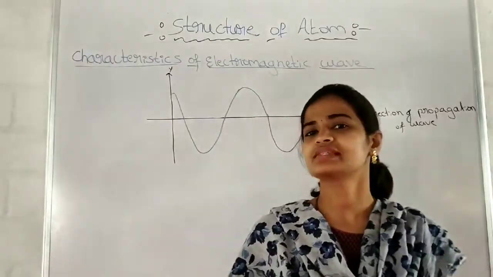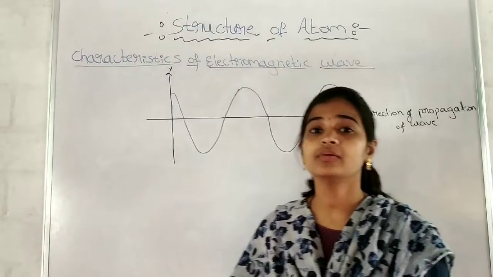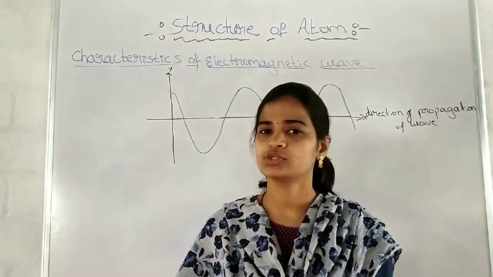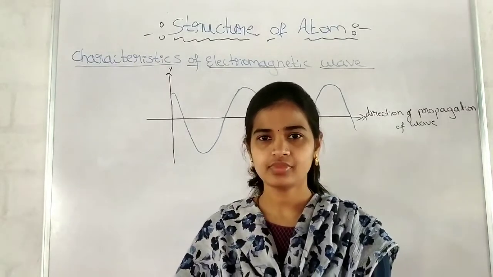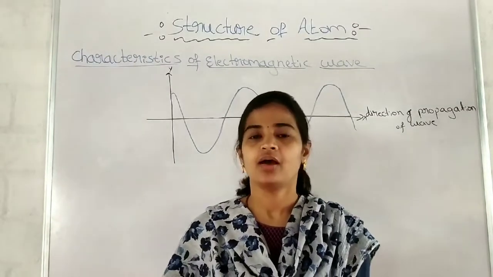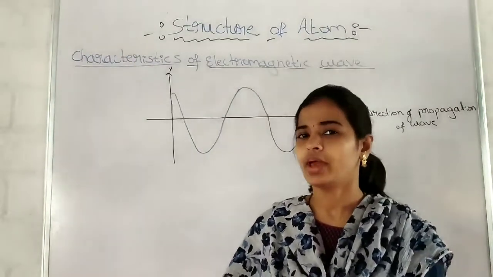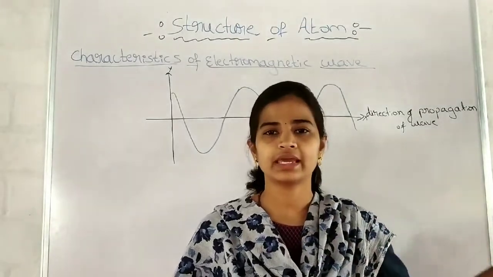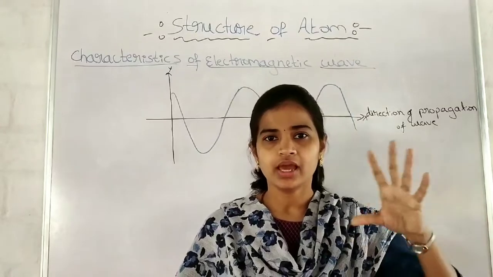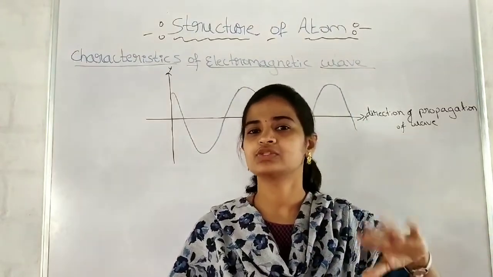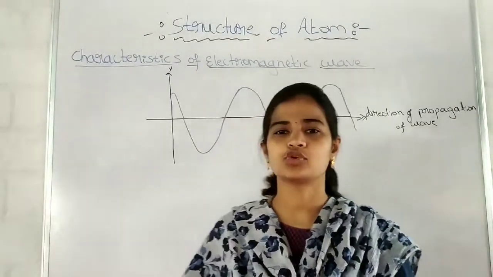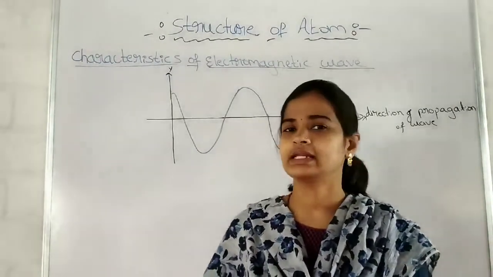Yes, in the previous class we were discussing Maxwell's theory of electromagnetic wave or electromagnetic radiation. We have discussed what is an electromagnetic wave, when it is generated, how it will travel and propagate. Alternating electric and magnetic fields will be produced and transmitted in the form of a wave, that is called an electromagnetic wave or electromagnetic radiation.